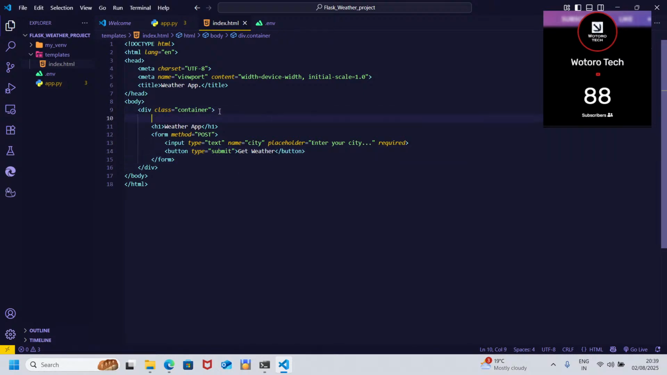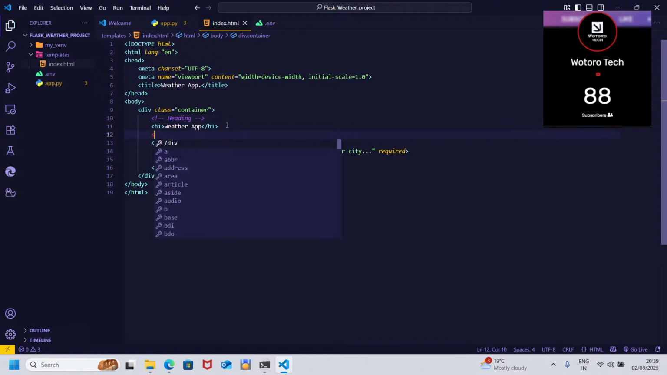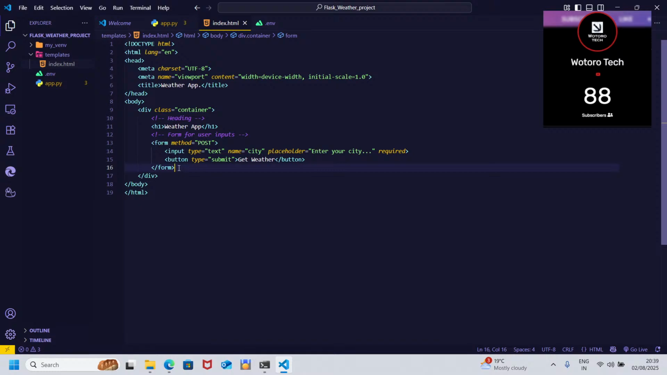Let's just give some docs. Here we say heading. Down here we say form for user. So you need to document your code. It's a better practice. It makes it easier for others, when they try to review your code, to understand what you meant.